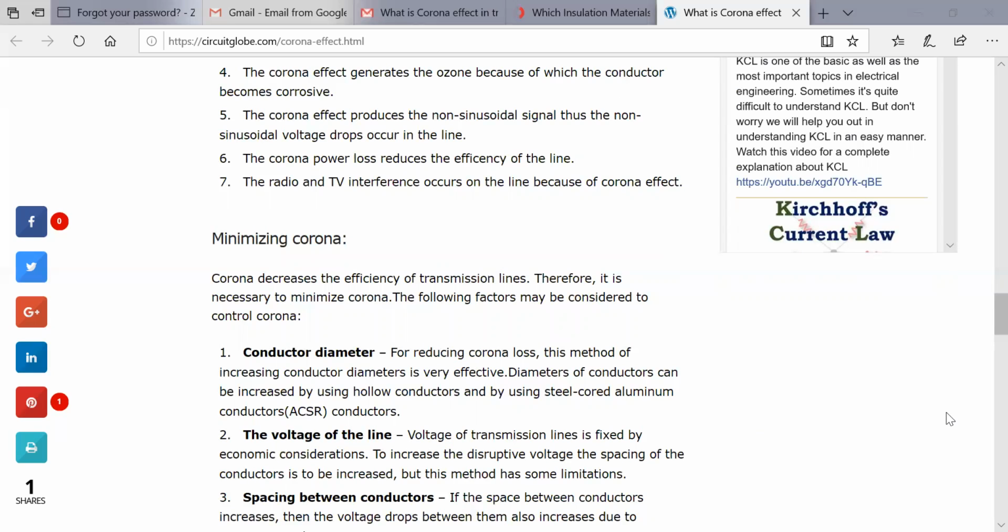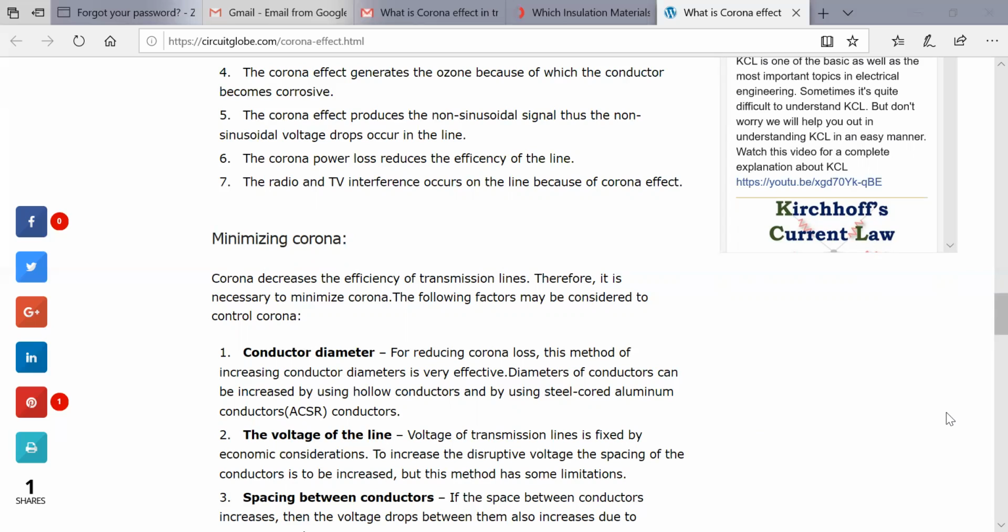Whatever is in the transmission line, it will decrease its efficiency. So it's necessary to minimize corona.